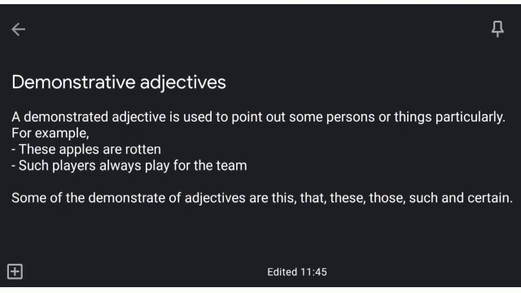Now one thing that you have to keep in mind is that some of the demonstrative adjectives are this, that, these, those, such, and certain. When there are sentences with these mentioned adjectives in them, it means that the sentence comes under demonstrative adjectives. I hope until now you have understood the 4 different types of adjectives.